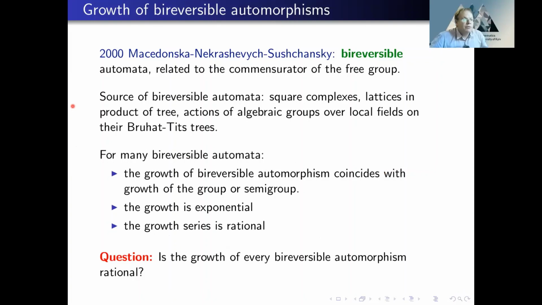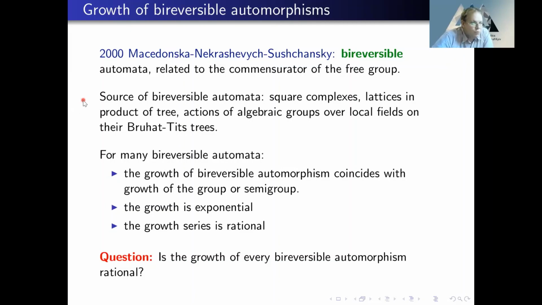Finally, about exponential growth. So we saw many examples of classes where the growth is the smallest possible, like logarithmic or polylogarithmic. Now, there is actually an interesting class of automata for which the growth is exponential. These automata were defined by Macedonska, Nekrashevych, and Sushchansky. I'm not going to give a definition, but I just say that here we consider those automorphisms such that you can extend them in a unique way to the full regular tree, not rooted.